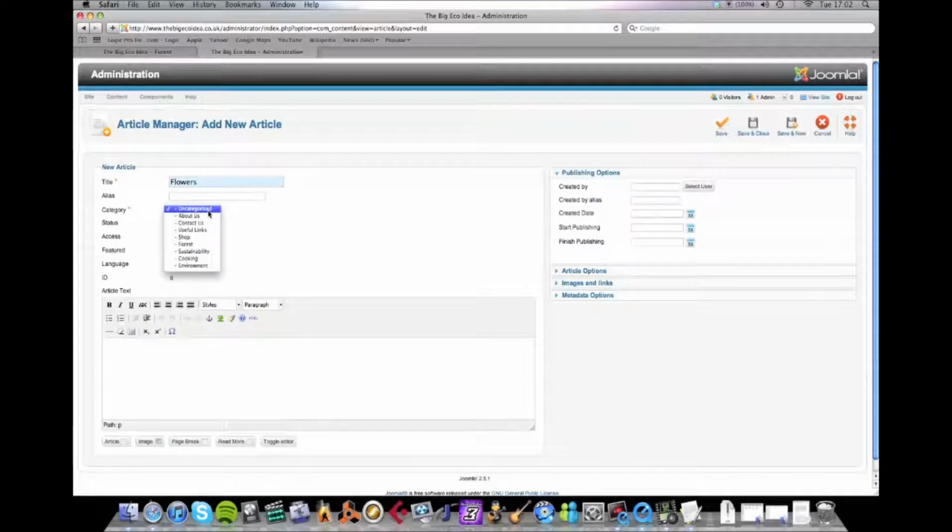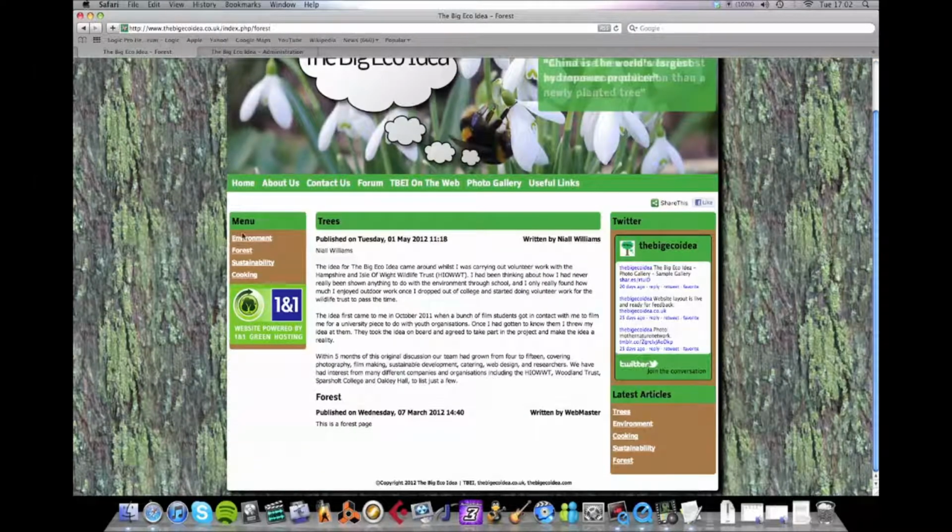And categorize. Now this is where your categories come in that you made earlier. What you want is to choose the forest category, because what happens is that with this menu, all of these are set up so that all articles within a category are shown. So for example, forest will show all articles that are in the forest category, environment will show all articles in environment, et cetera.